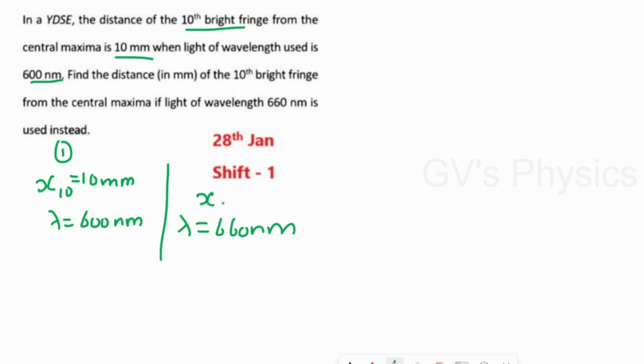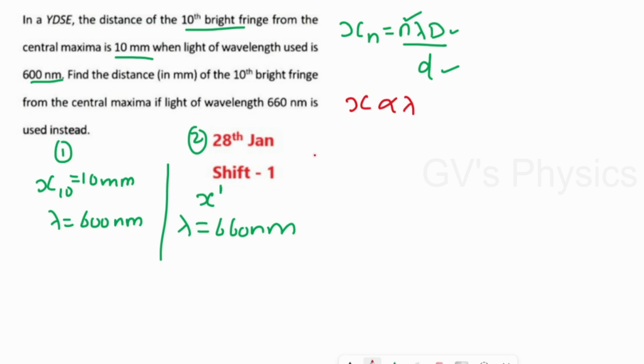That means we have to find the x, we can take it as x dash. They have given the bright fringe, so we can take the formula x_n is equal to n lambda D by d. In both the conditions they have used only the 10th bright fringe, so we don't want to consider n, it will be the same, that is 10. And we don't want to consider capital D and small d because they didn't give. They have changed only the lambda. So we can write the relation x is proportional to lambda.